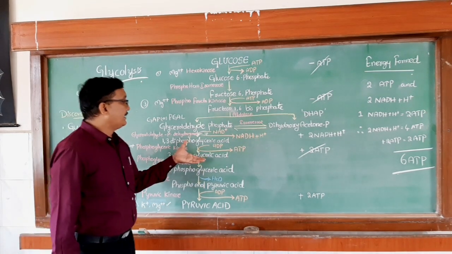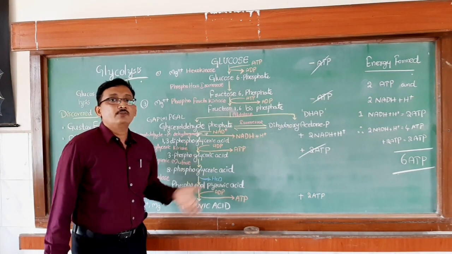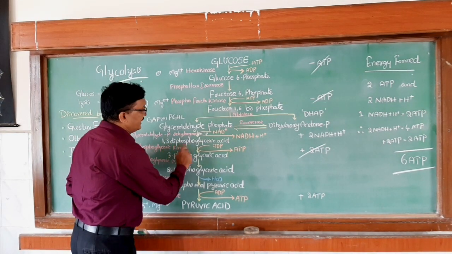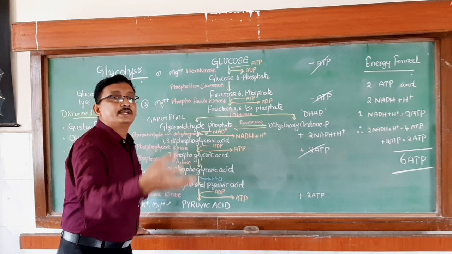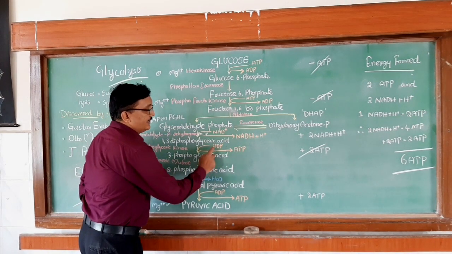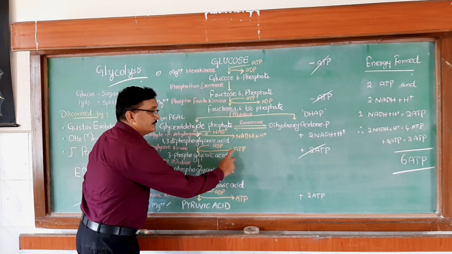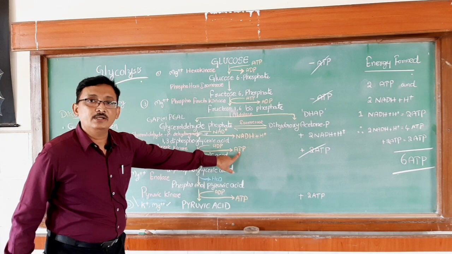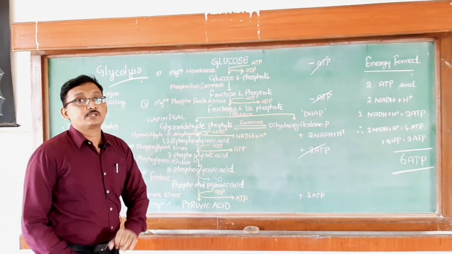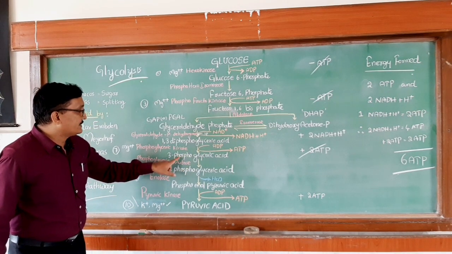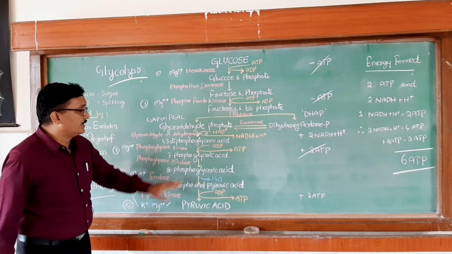Here actually what is happening, substrate level phosphorylation takes place. That means here substrate molecule, that is 1,3-diphosphoglyceric acid, loses one phosphate molecule and that phosphate is taken by ADP, which converts into ATP molecule, adenosine triphosphate molecule. So this is called substrate level phosphorylation. And next, 3-phosphoglyceric acid now converts into 2-phosphoglyceric acid.